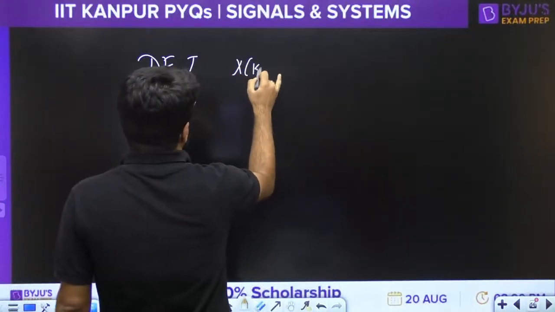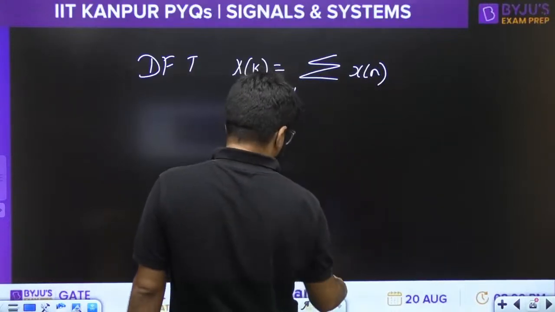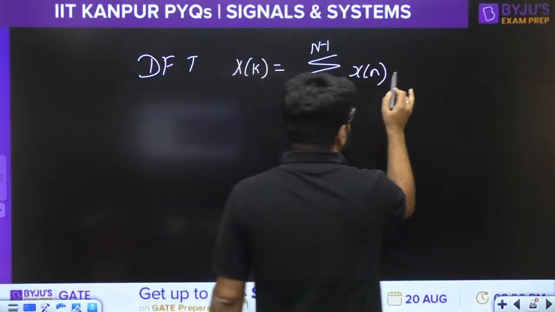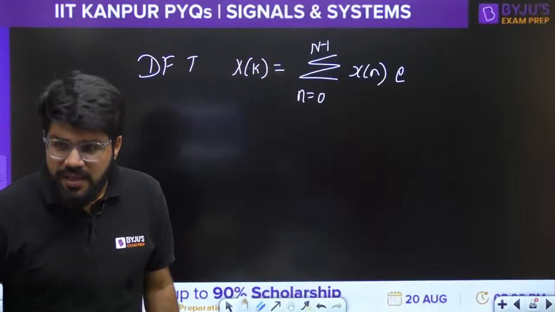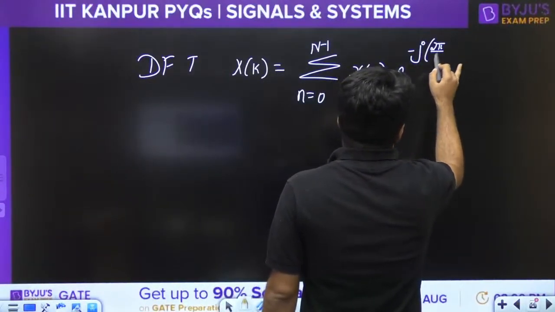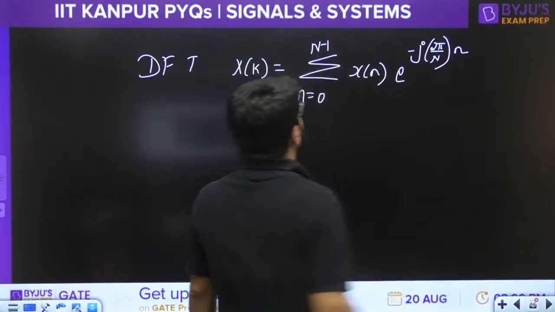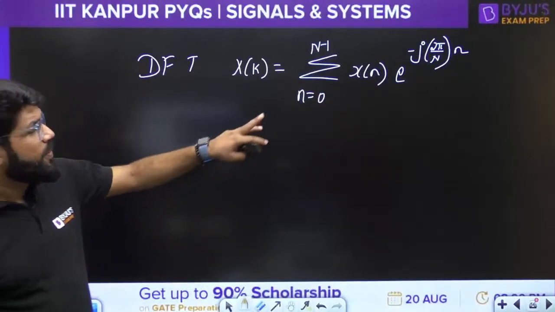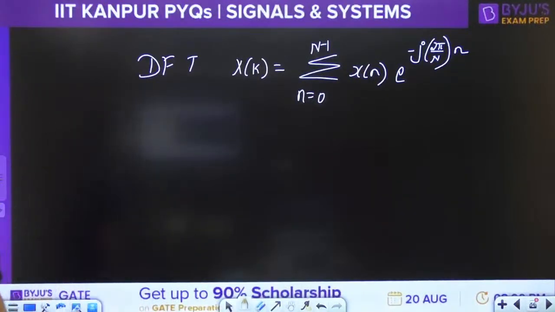The DFT X(k) is given by the formula: summation n equal to 0 to N minus 1 of x(n) e raised to the power minus j 2 pi by N into n k. That is the formula for the DFT, e power minus j omega n, where omega is 2 pi by N.